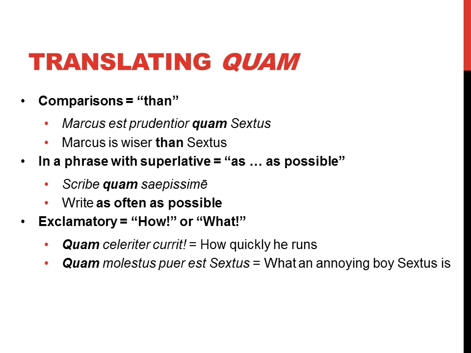So that's number two. Another one, when we're exclaiming something in an exclamation, quam can mean either "how" or "what". So quam celeriter currit, how quickly he runs. We saw that in the text of chapter 36. Or quam molestus puer est Sextus, what an annoying boy Sextus is. We could also say how annoying a boy is Sextus. That would be the same thing. So "how" or "what" when quam is exclamatory.